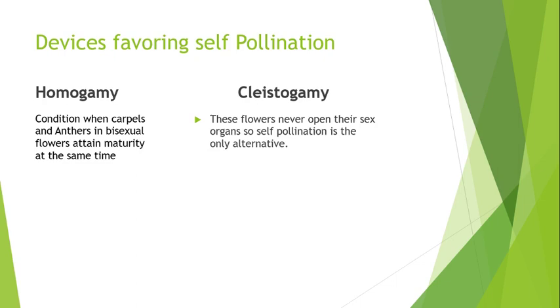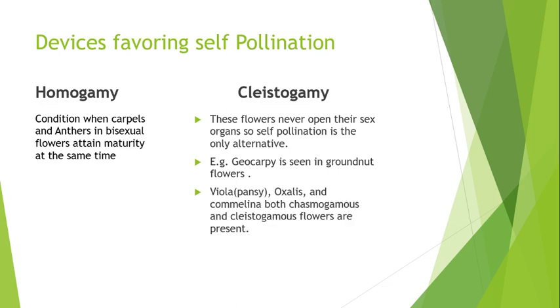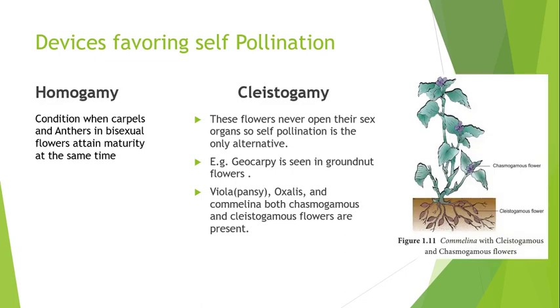This can be seen in geocarpy. Geo means soil, carpy is fruit. Fruits which are growing under the soil. Example, in groundnut, flowers never open. So of course self-pollination will take place. Other examples are viola, oxalis, commelina. They produce two types of flowers. In the picture you can see chasmogamous and cleistogamous. Chasmogamous flowers bloom, they open. Cleistogamous do not bloom, do not open. But both are bisexual and both types of flowers favor self-pollination.